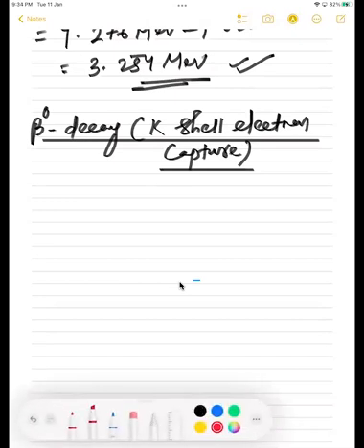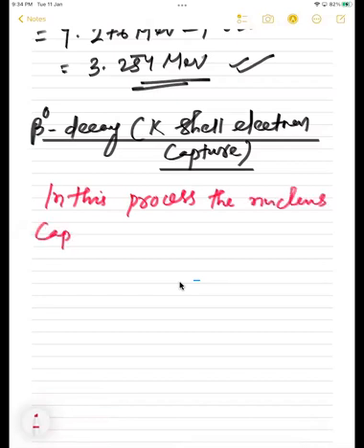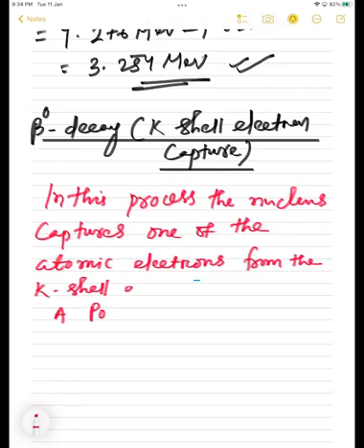In this process, the nucleus captures one of the atomic electrons from the K shell, right?